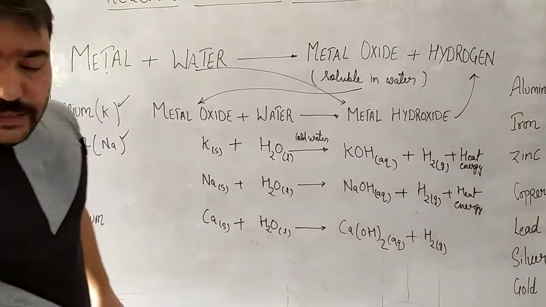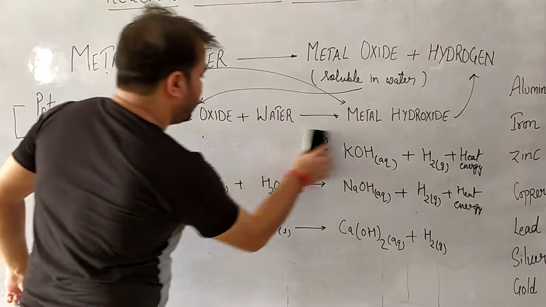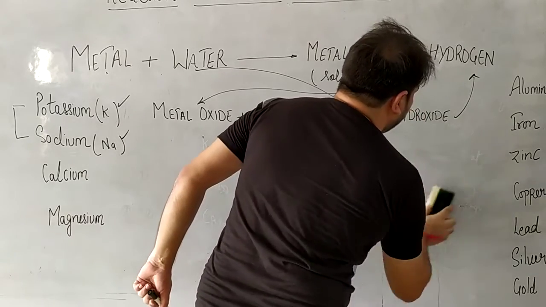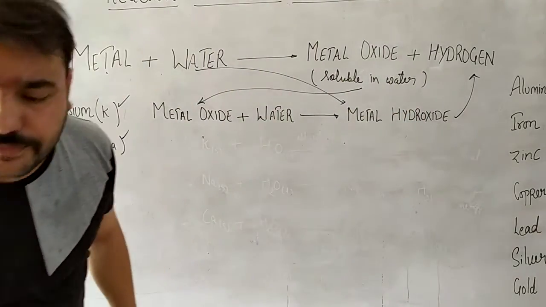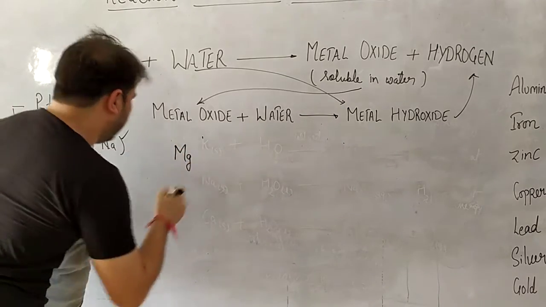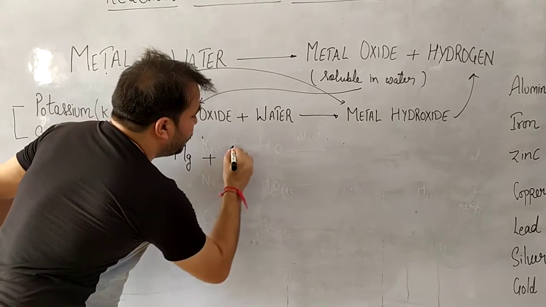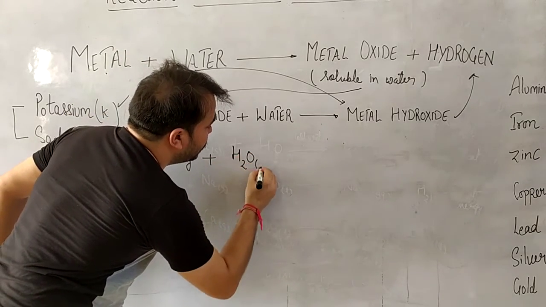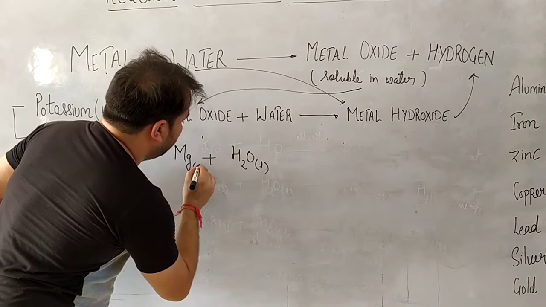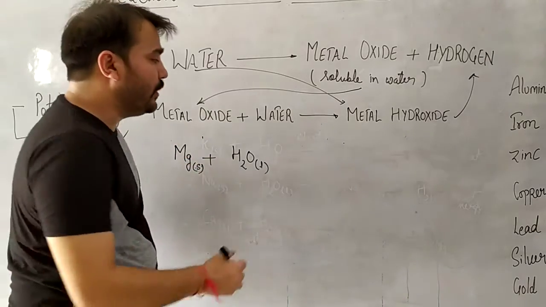Then we'll talk about the next metal, magnesium. Now magnesium, being slightly less reactive than these, will react with water, but it's less reactive, so it does not react with cold water.